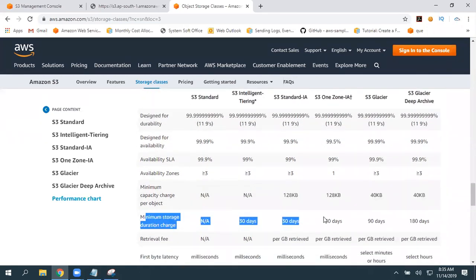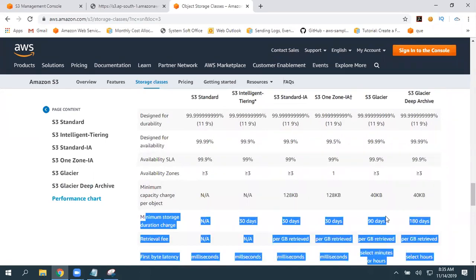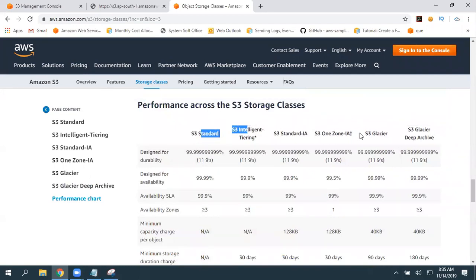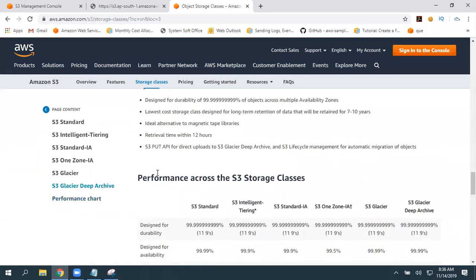We'll talk about this duration when we discuss lifecycle management rules. Again, we can automatically transition objects from one storage class to another storage class by using a lifecycle management rule. By using versioning, we can secure our data if we accidentally delete it. That's our next topics. Okay. So if you have some time, you can just go here.